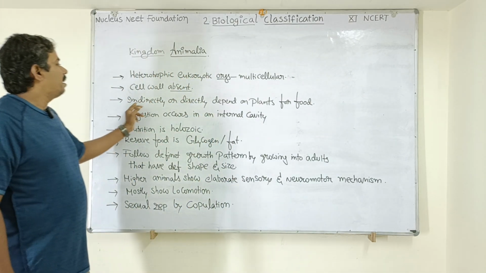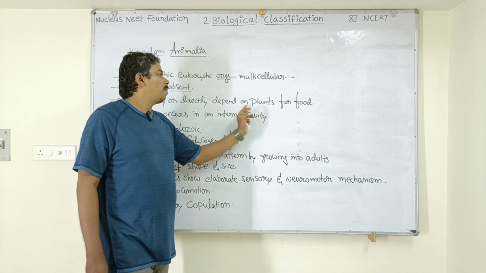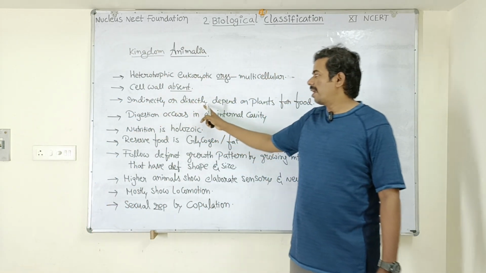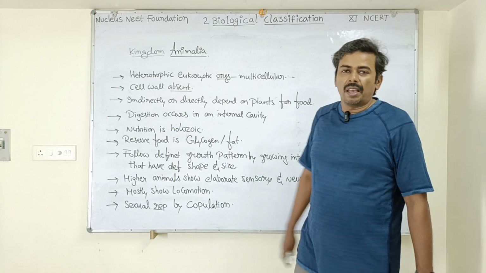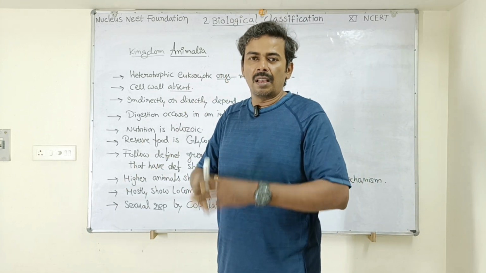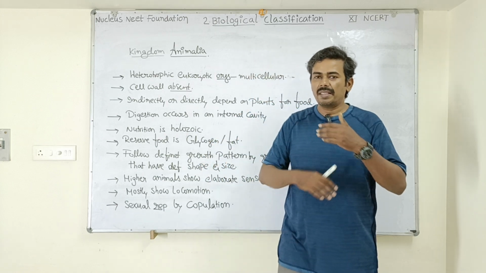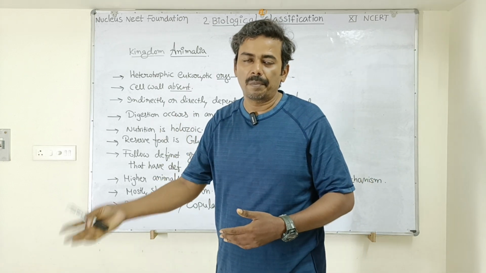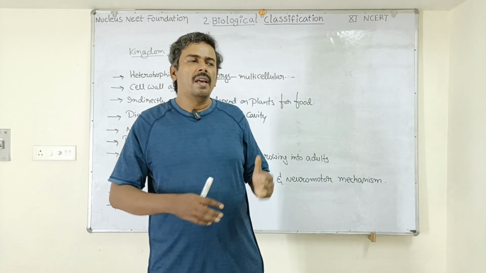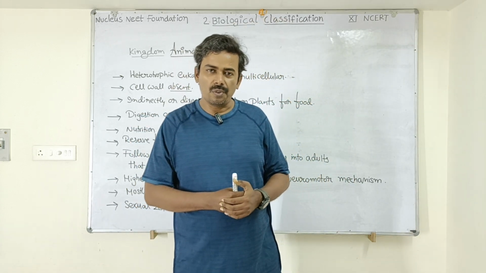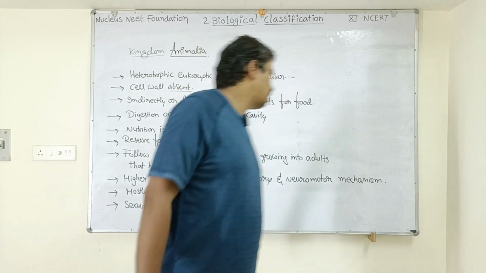The animals indirectly or directly depend on plants for food. What is the meaning of this point? Indirectly or directly depend on plants. Herbivorous animals directly eat the plants. Carnivorous animals eat the herbivorous animals, and herbivorous animals in turn eat the plants. In this way, animals somehow indirectly depend on plants for their food. Okay. So this is another point.